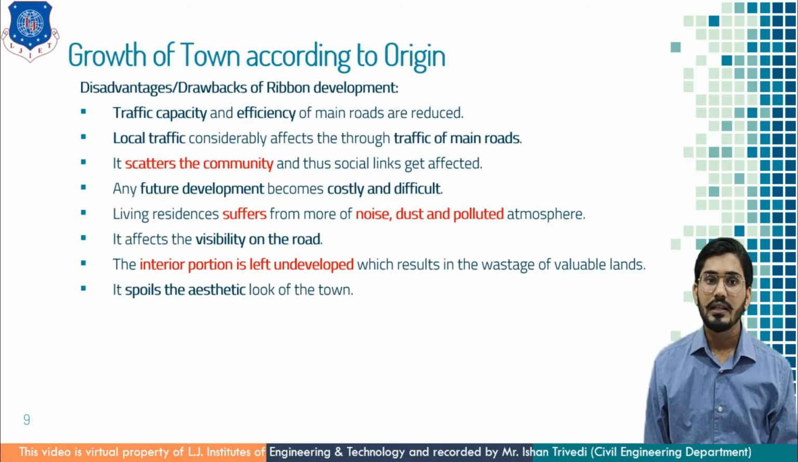Furthermore, the living residents suffer from more noise, dust and polluted atmosphere. It affects the visibility on the roads. The inner portion is left undeveloped, which results in the wastage of valuable land. And at last, it spoils the aesthetic look of the town. So this is about urban development. Here you have to understand and write down the definition. At the same time, you have to write down the disadvantages or drawbacks of urban development.